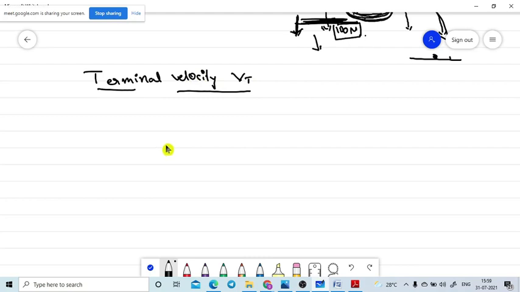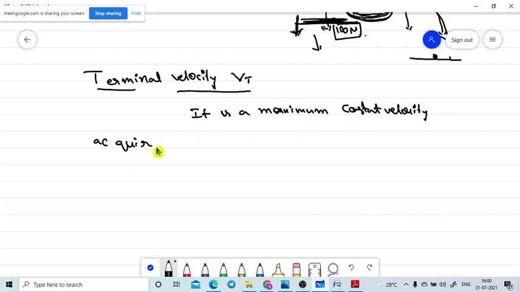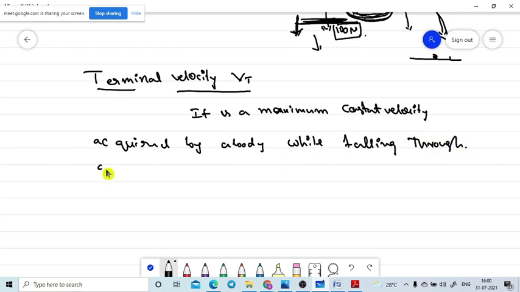What is meant by terminal velocity? It is the maximum constant velocity acquired by a body while falling through a viscous fluid or medium.